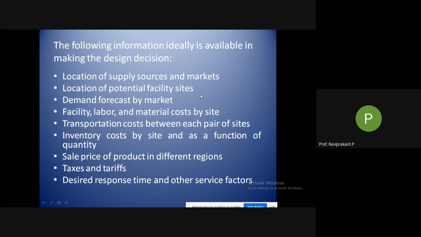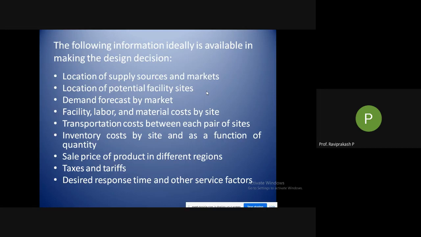Then location of facility sites, okay. So how many sites am I having, or how many facilities I am having, plus in how many more places I can open my facilities. So is it allowed? Again, some of the countries say you cannot have more number of factories also. So it is there. So we need to check the law of the land again. Then demand forecast by market. So how much is the demand? So even if you are in the market there, if the demand is not there, then again you'll be incurring losses.